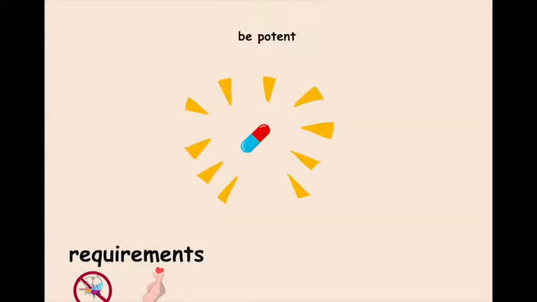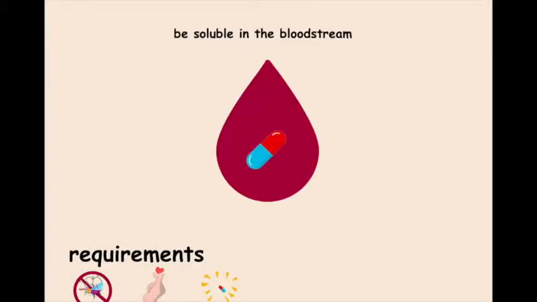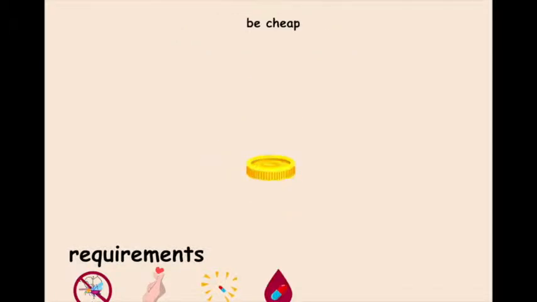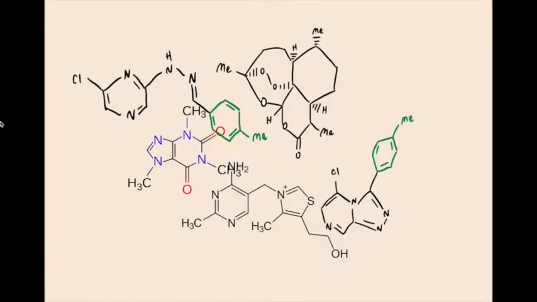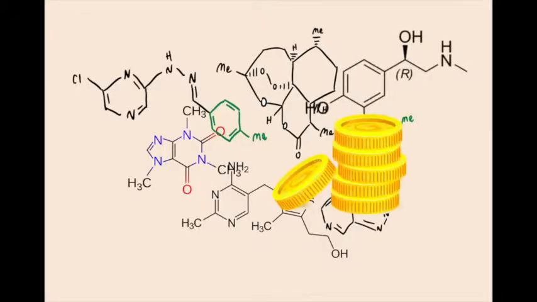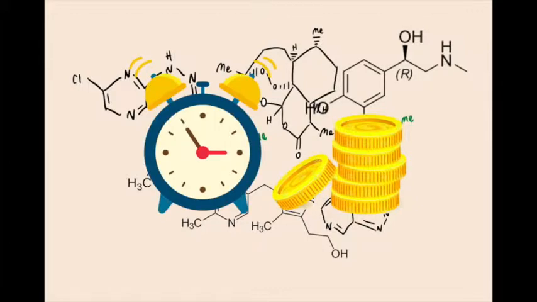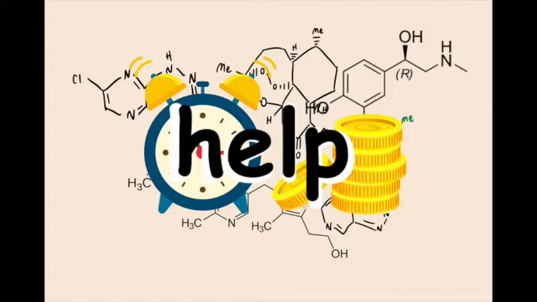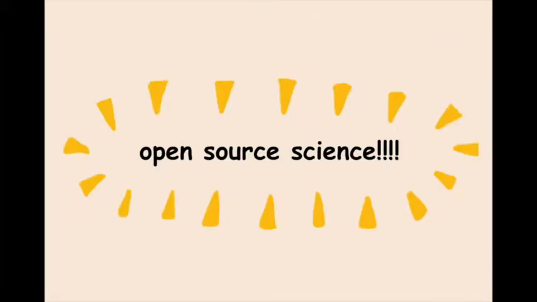This drug needs to kill malaria in a different way to artemisinin, not kill you, be potent, ideally just one tablet is needed, be soluble in the bloodstream, and be cheap to manufacture to increase accessibility in poorer countries. Developing new drugs involves the testing of countless compounds, an expensive and time-consuming process currently monopolized by large pharmaceutical companies. So what's the solution? Open source science, built up by lots of little community contributions.